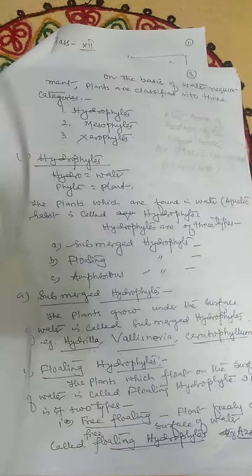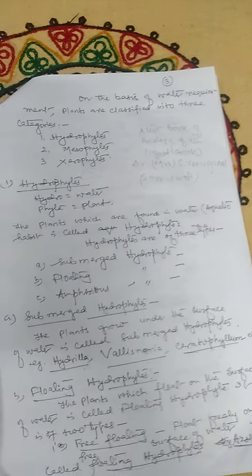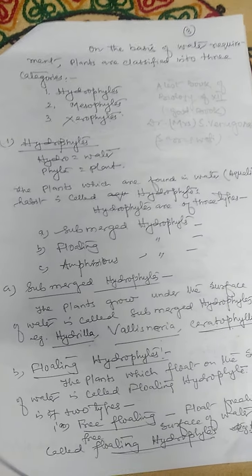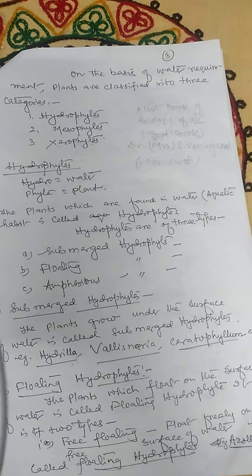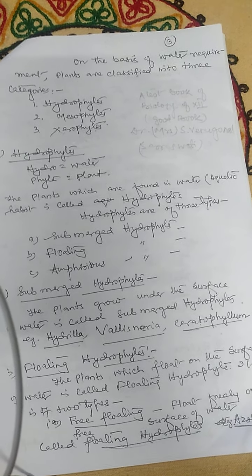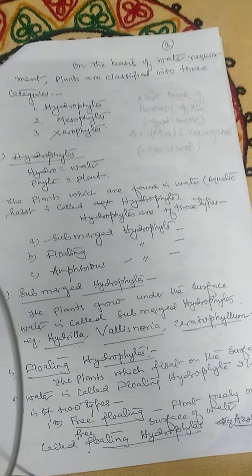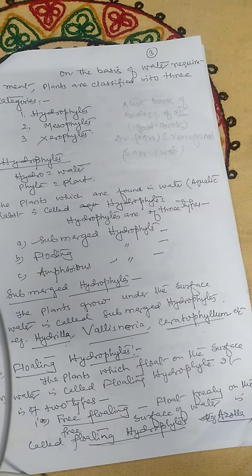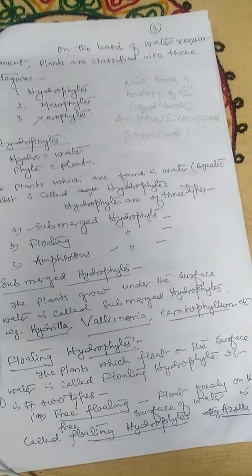All the plants of the universe are classified into three groups: hydrophyte, mesophyte, and xerophyte. Hydrophytes are found in water. The hydrophyte is divided into three groups: submerged, floating, and amphibious hydrophytes. Submerged hydrophytes grow under the water surface. Examples: Vallisneria, Hydrilla, Ceratophyllum.